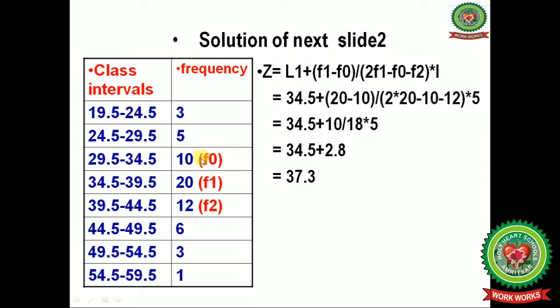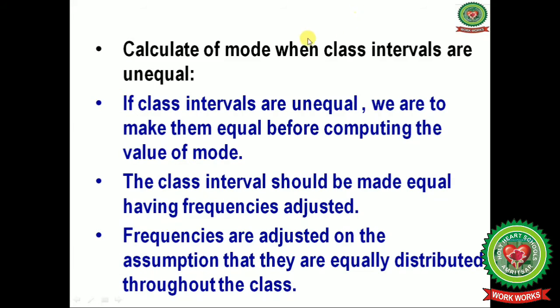minus the frequency of the preceding group, that is 10, and in the same way 2 multiplied by the frequency of the model group, that is 20, minus the preceding frequency of the model group, that is 10, and the succeeding frequency of the model group, that is 12, and 5 is the class interval. After calculation you will get the value of mod, that is 37.3.